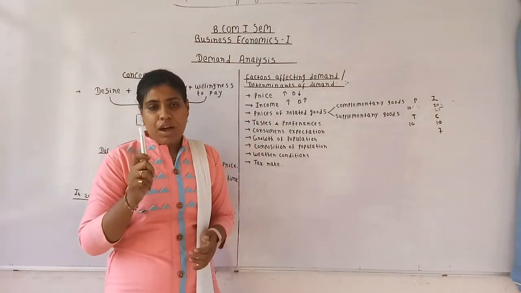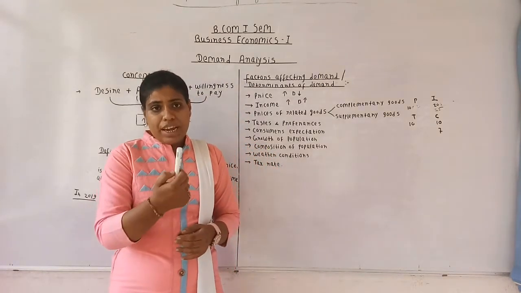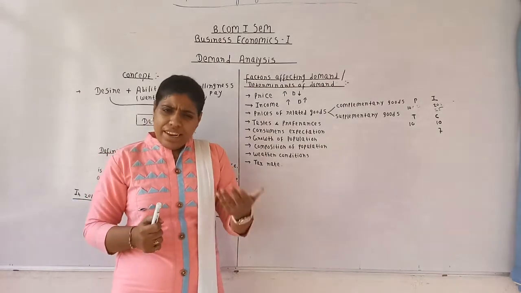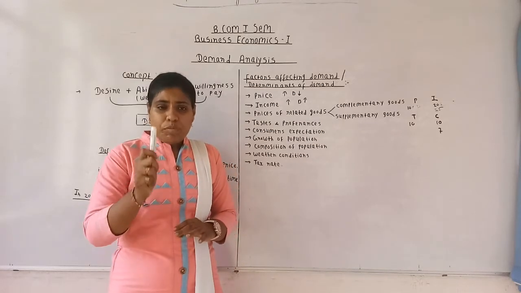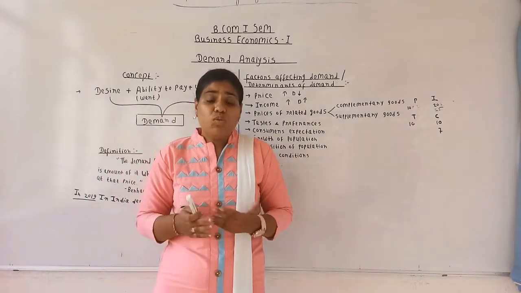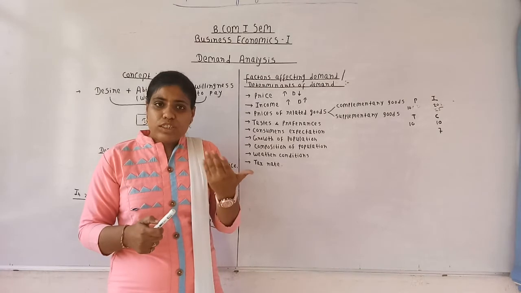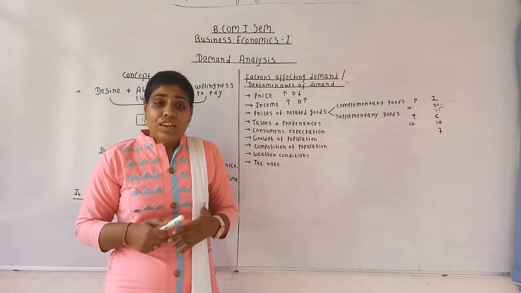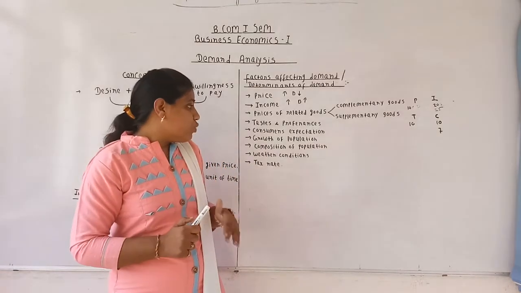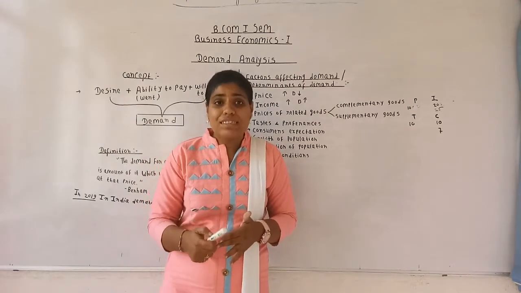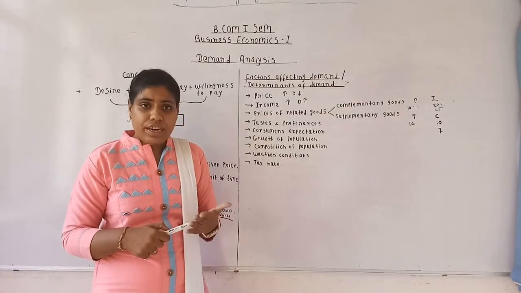Take the example of this marker. My friend comes and tells me that tomorrow the price of this marker will decline in the market, and I am supposed to go and buy this marker today. So what will I do? I will think, अरे यार कल तो इसका प्राइस कम होने ही वाला है, so I will go to the market tomorrow and buy it tomorrow. So what have I done? Due to the expectation of lower prices, I have postponed my demand. So in this way, consumer expectations about prices also have an effect on the demand for certain products in the market.